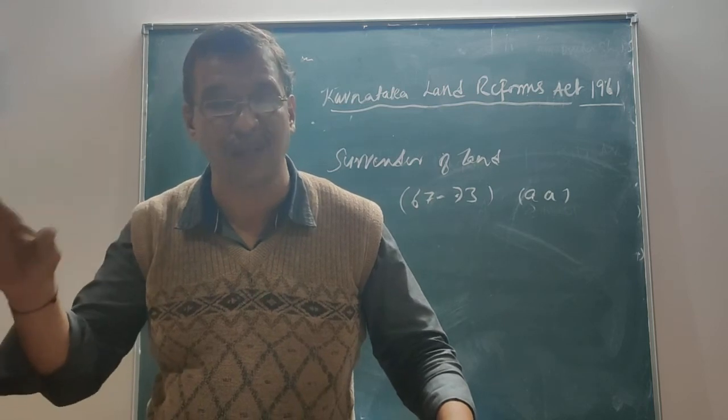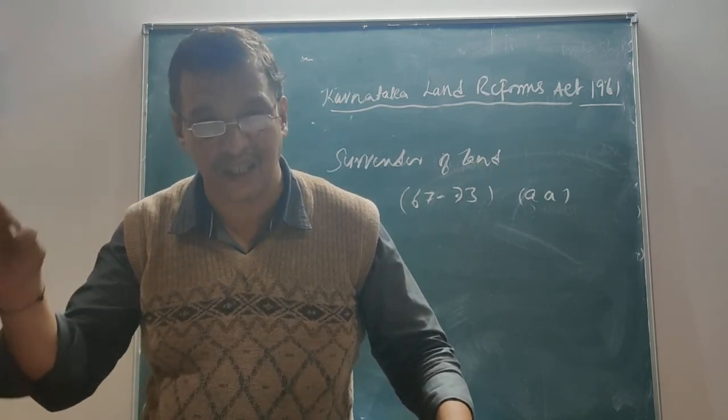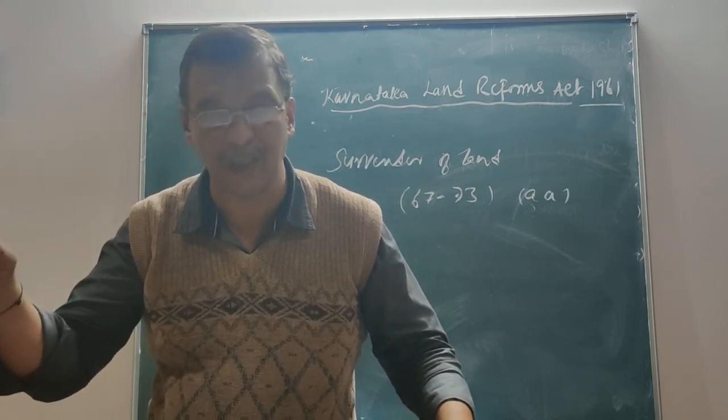So this is one way of ascertaining how the land is going to be looked upon.